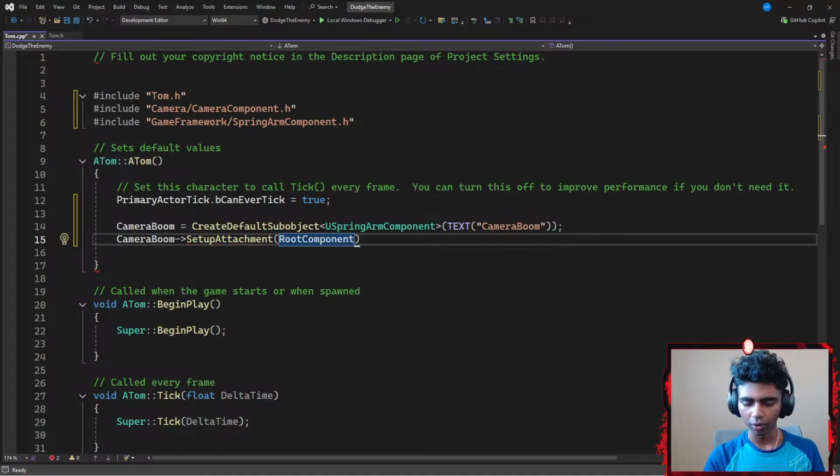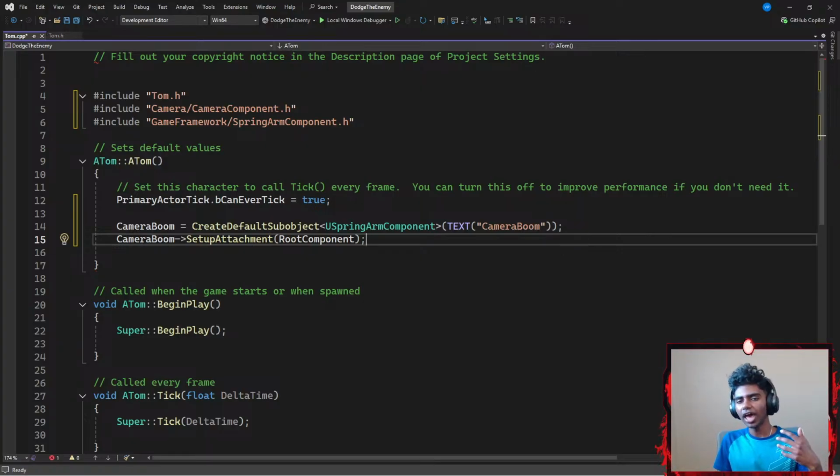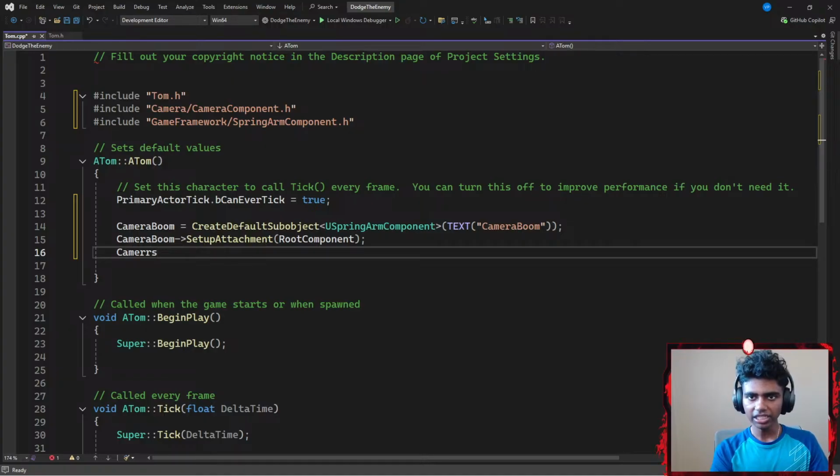If you guys don't really know what a root component is, with the help of my root component, I can visually see me actually moving, turning or rotating my object, which in this case is my camera boom. Without it, I would not be able to see my object move, turn or rotate, if that makes any sense.